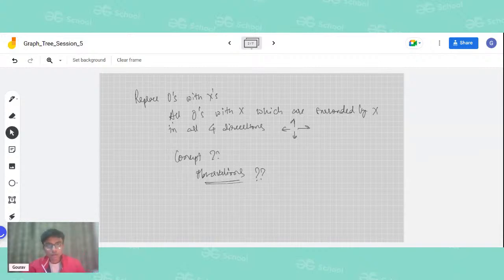So what exactly is this trying to say to us? In the question, it is saying that we have to replace all the O's with X's which are surrounded by X in all the four directions. So, let's say I have a matrix which looks something like this. There is an O, there is an X, there is an X, there is another X, there is another X, there is O, O, O. These are X's.